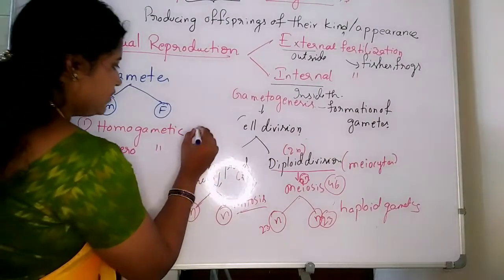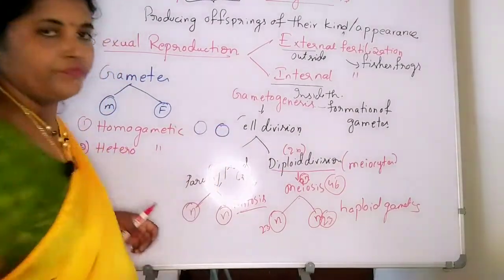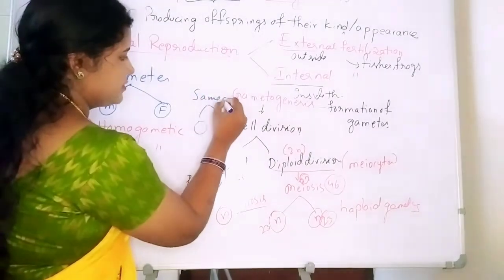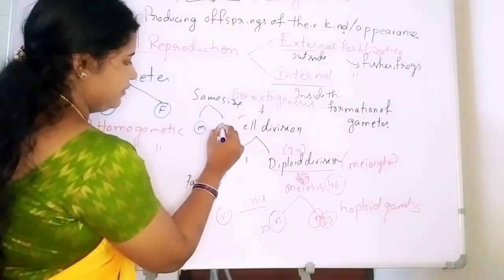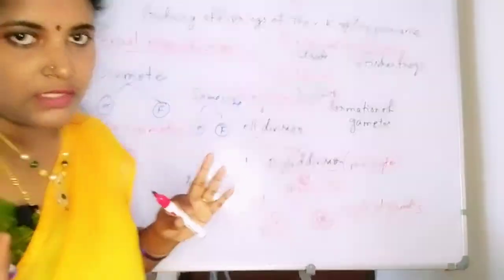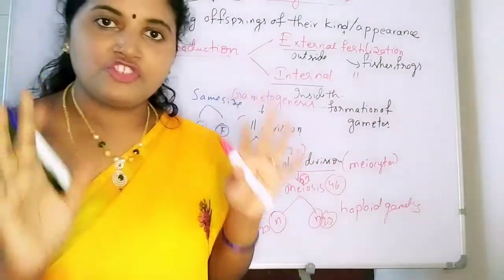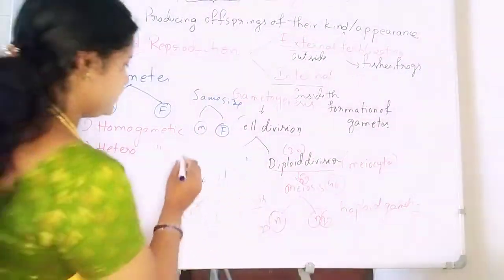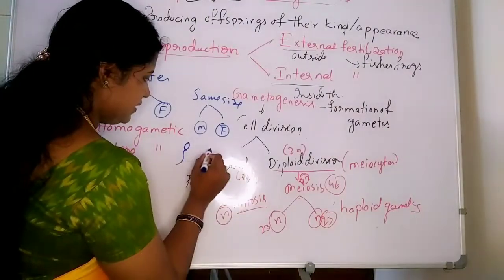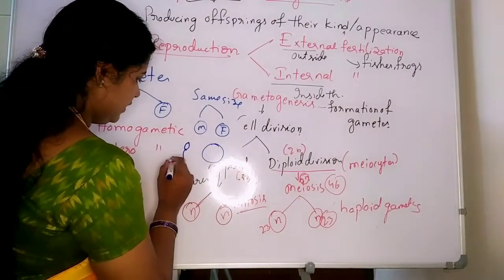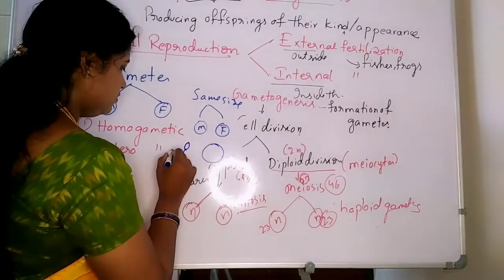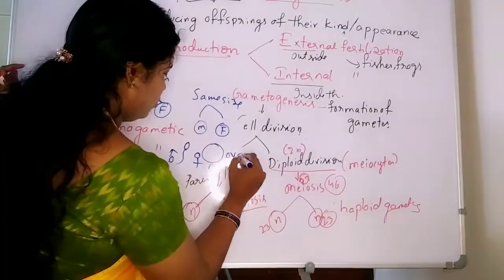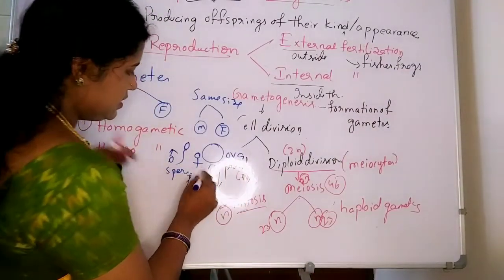In the homogametic condition, both male and female gametes have the same size, similar in size and shape. Next, the heterogametic condition, where they are different. For example, the ova and the sperm cells. See the difference.